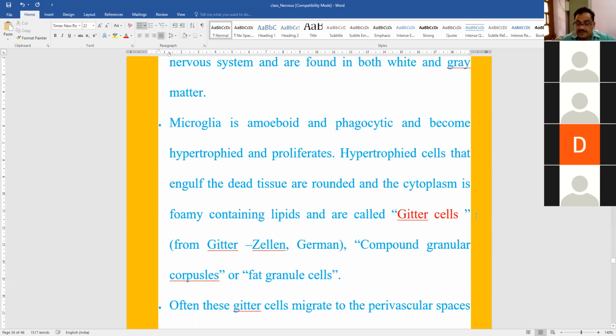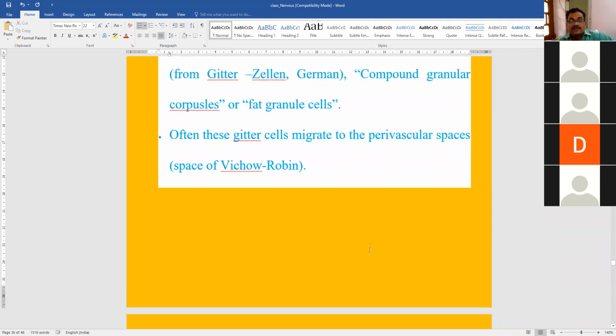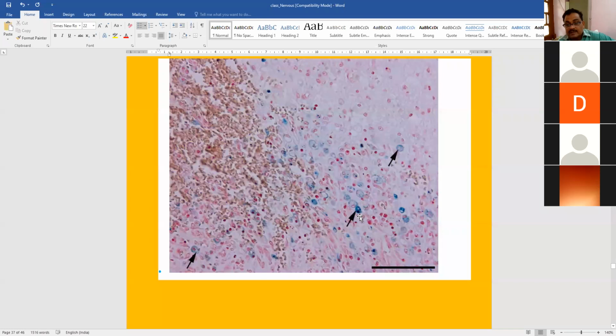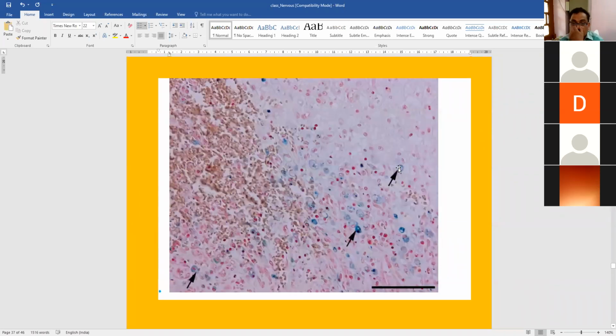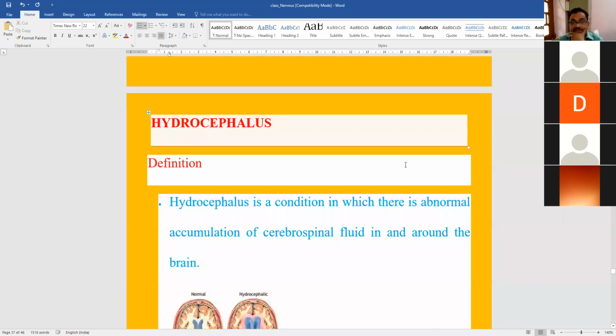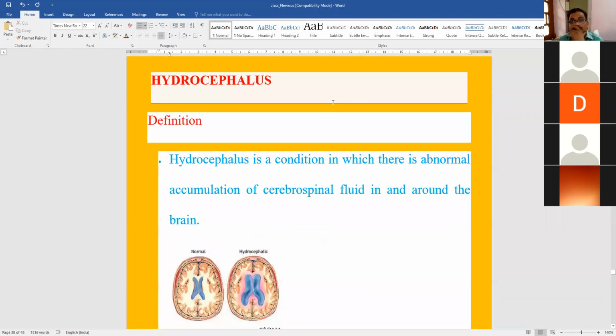Important term, Gitter cells. These are microglial cells. Okay, these Gitter cells or microglia can also be seen in the perivascular cupping. So in this diagram, you see these are the microglial cells. These are the microglial cells containing blackish bluish granules. It is what you call as Gitter cells. Okay. So Gitter cells stands for microglial cells.